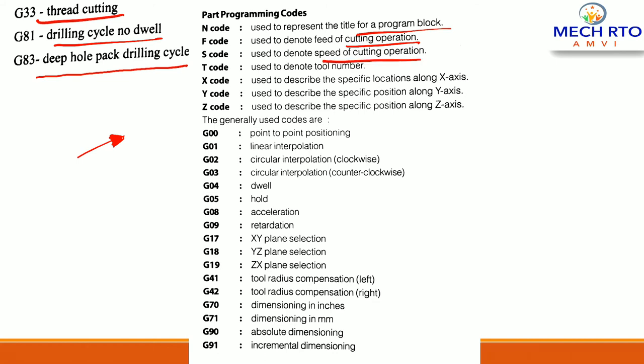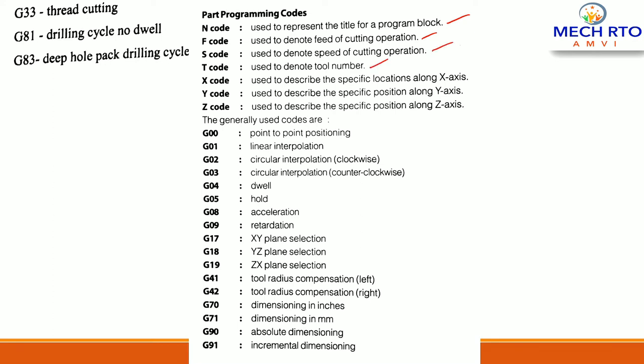So here you can see, this is for the program name, right? Title, cutting operation. S code is for speed, T code is for tool number, X code is for location along the X axis, Y code is for location along the Y axis, Z code is for location along the Z axis, right? Generally used codes, now which codes are generally used, right? These are the codes generally used.